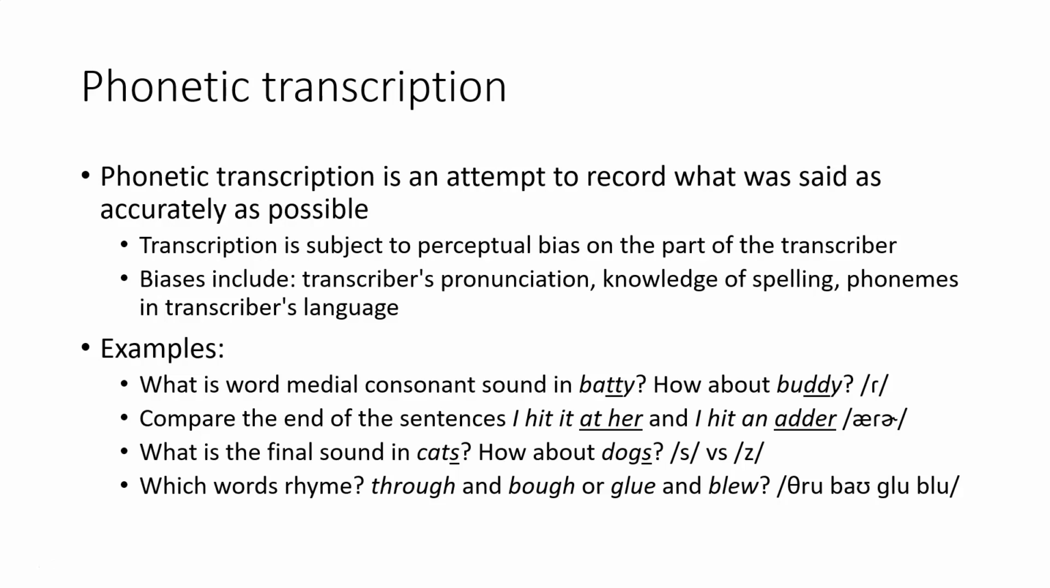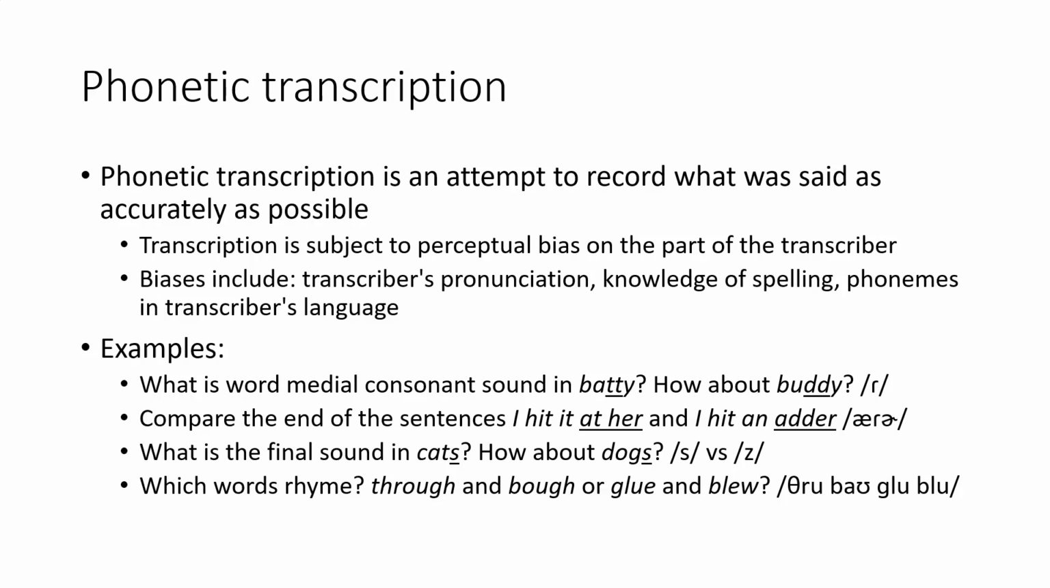So, some examples of the process of transcription. The consonant sound in the middle of the word baddie is the same, in my dialect anyway, as in the middle of the word buddy. It's that almost R-looking thing called a flap. At the end of the sentences, I hit a adder and I hit an adder. Again, I have, in my dialect, basically the same pronunciation: that flap consonant that sounds a little bit like a T or a D.